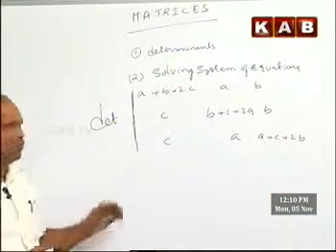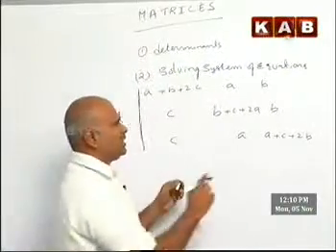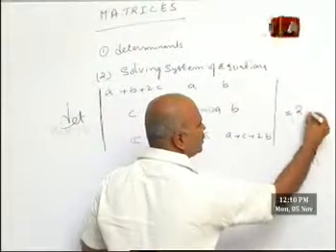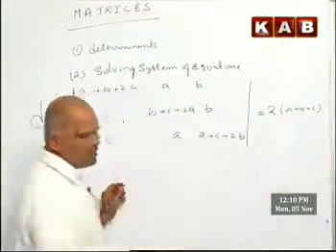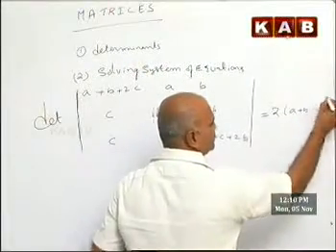In this case, you have to prove that the determinant value is twice of (A plus B plus C) whole cube.